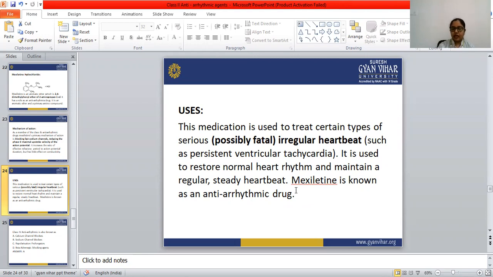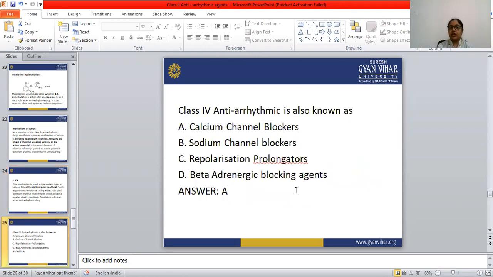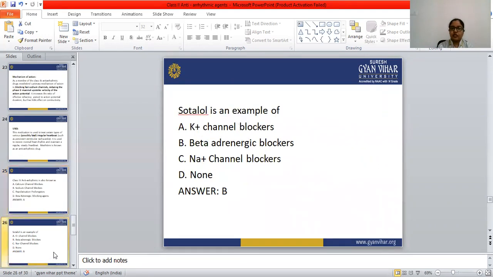Let's see some MCQs regarding this topic. Class 4 antiarrhythmic drug is also known as class 4. So class 4 is calcium channel blockers. Calcium channel blockers is another name for class 4 antiarrhythmic drugs. Sotalol is an example of beta adrenergic blockers. Beta adrenergic blocker is the correct answer.